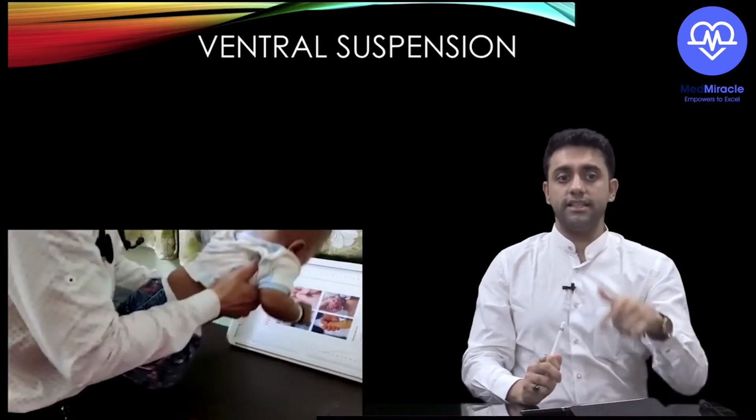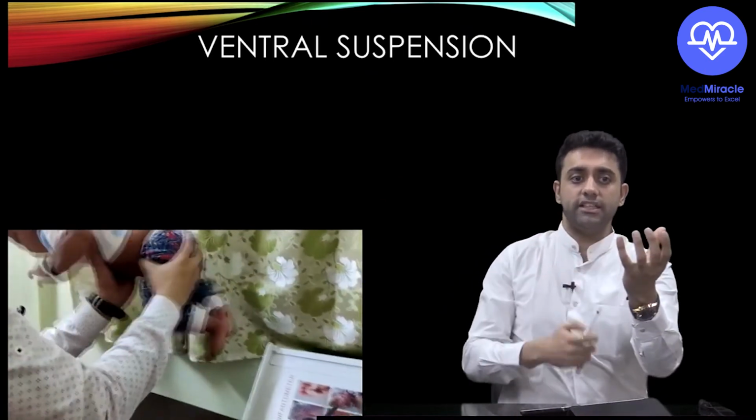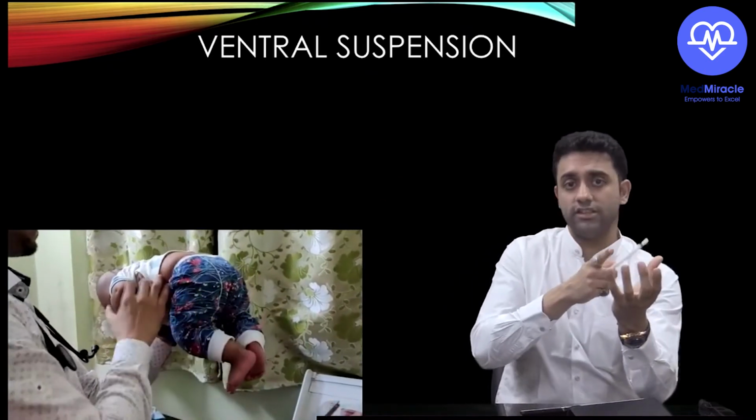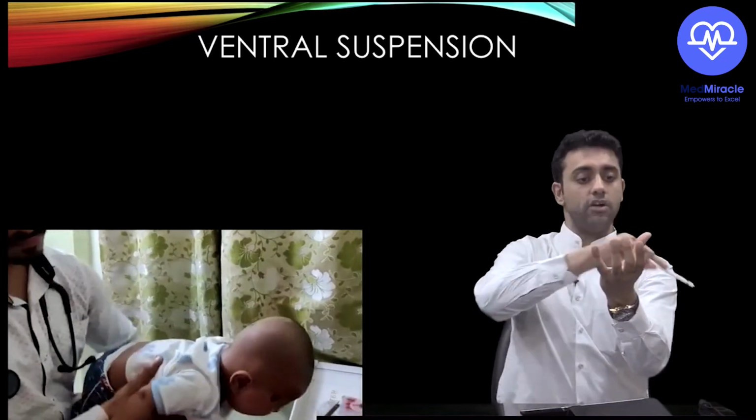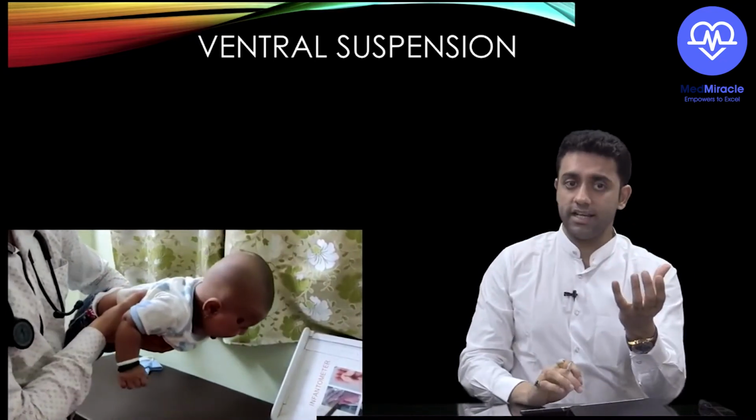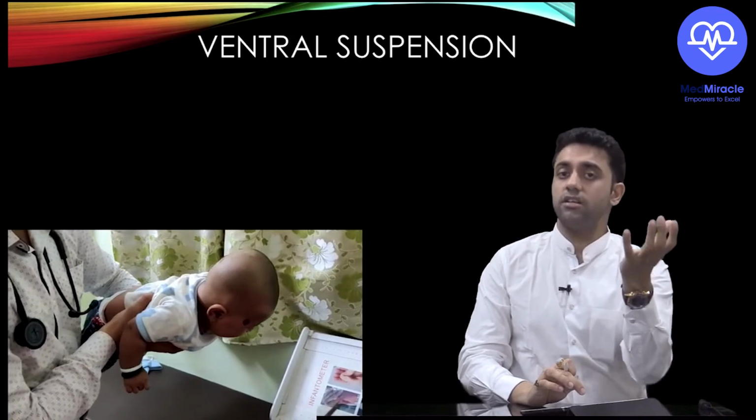Most importantly, see this now. See this one. Can you see that? Yes or no? This is ventral. Can you see that video? Ventral suspension: head down and lower limb down, and baby is like this. Are you understanding? This is nothing but this one also ventral suspension.